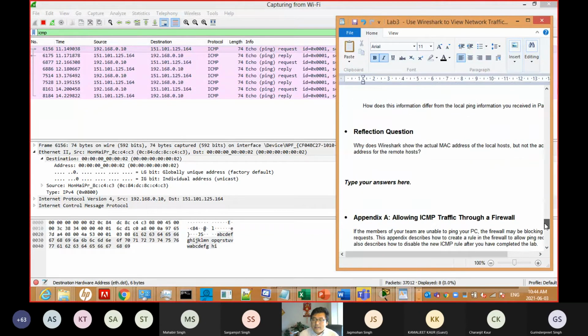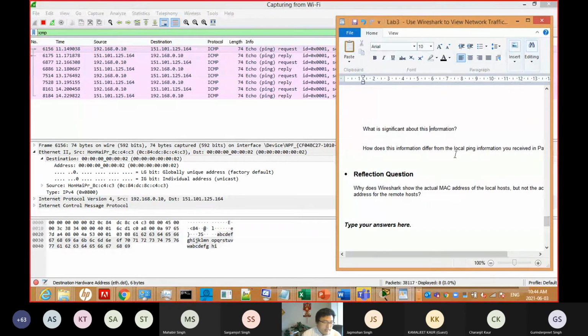The second question, what does that mean? It means that a ping to the remote returns the MAC address of our gateway. They didn't return the MAC of the different websites, because if so, they would be different.